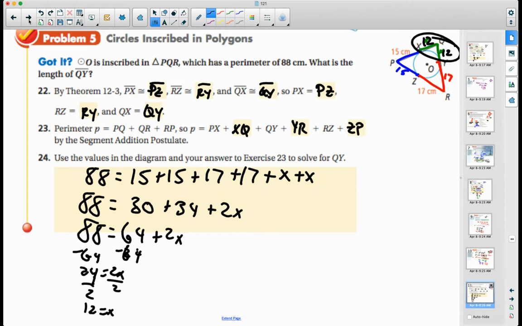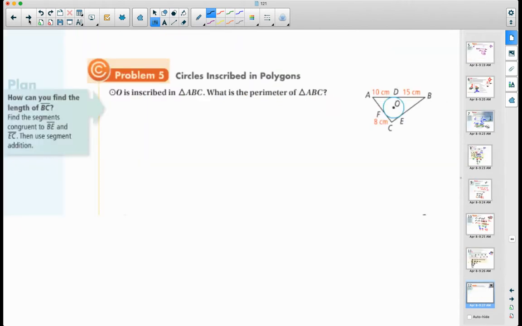Okay, awesome. All right, go ahead and pause the video and try this one on your own. Okay, not quite the same as the previous one because here we're trying to find the perimeter. All right, well, we know that the length of segment AD and the length of segment AF have to be the same. So if AD is 10, then AF is 10.